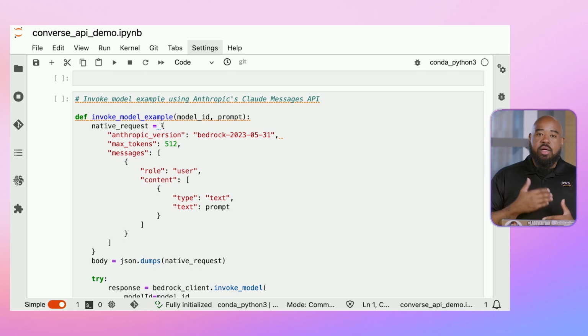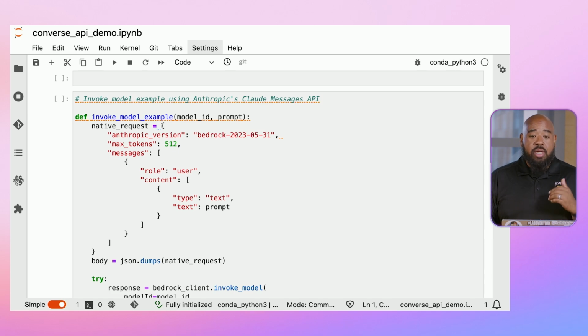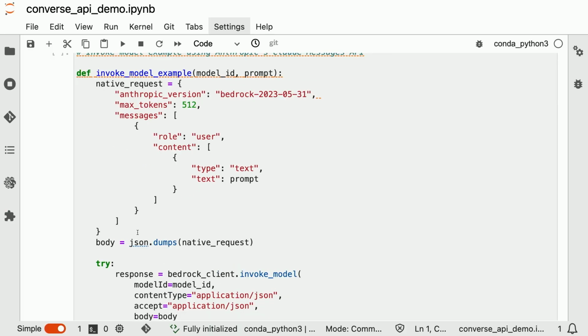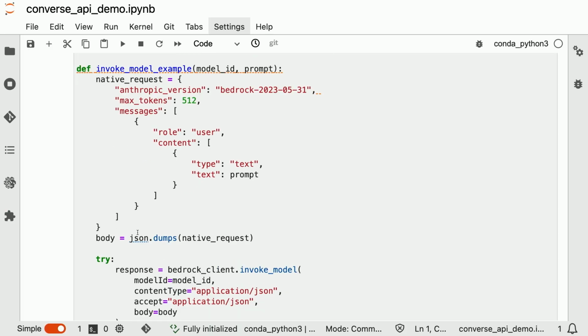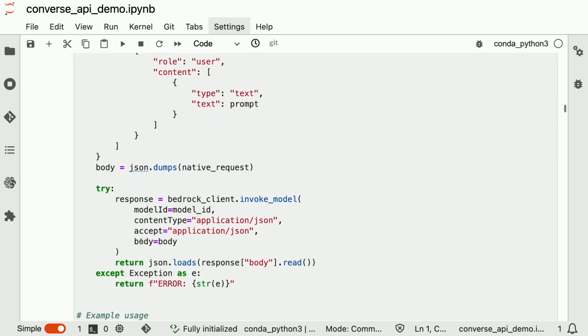So if you're using multiple large language models or foundation models, this is where the complexity comes in, and I'll show you an example of that. Now, before we can send this native request to Amazon Bedrock, the first thing we have to do is dump this into JSON. If you're using something like C, this is where the complexity really gets in because you have to handle that within your code. Python makes it fairly simple to do this.